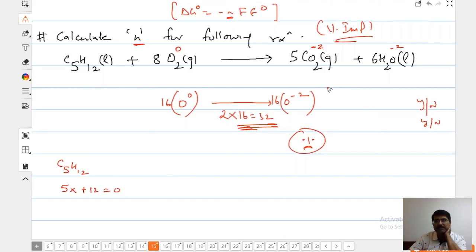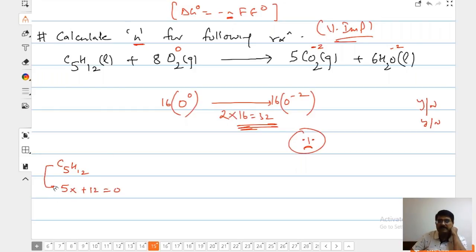Chalo. Now you please mute yourselves, Dolly. Now listen. Each oxygen is in the 0 oxidation state. Each oxygen is going to -2. So each oxygen is gaining how many electrons? 2. How many oxygen do you have? 8 into 2, 16. So 16 into 2 will be 32. Let's see from this side now. Always remember that n will always be the same, and do not forget to balance the equation before you are calculating n.